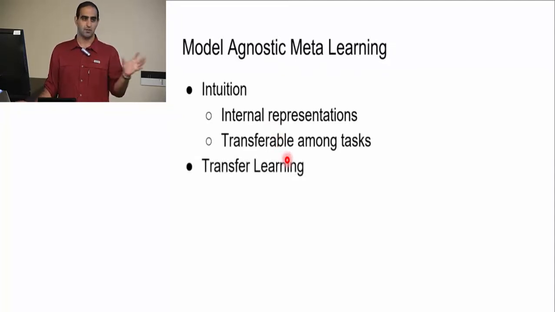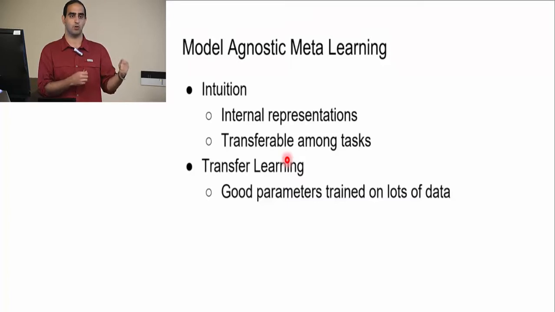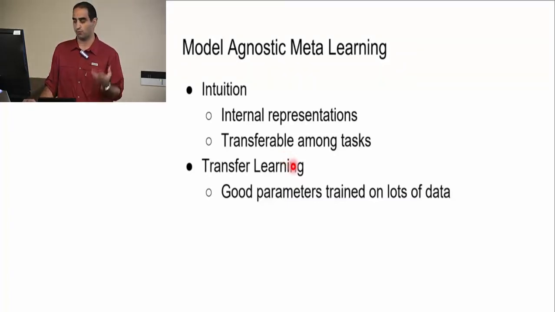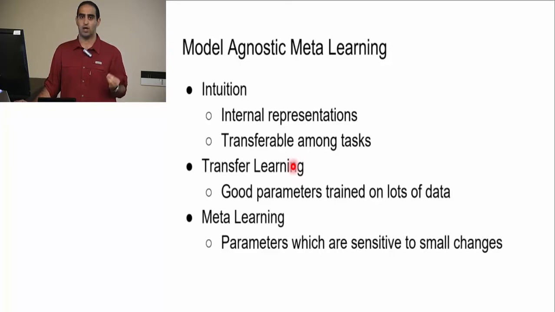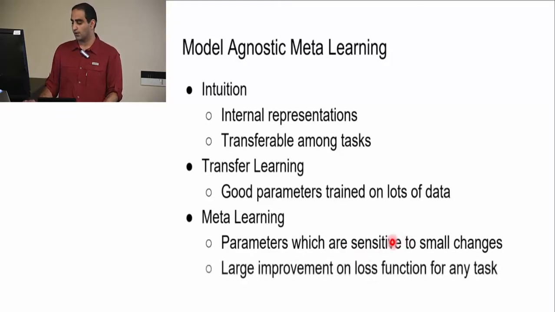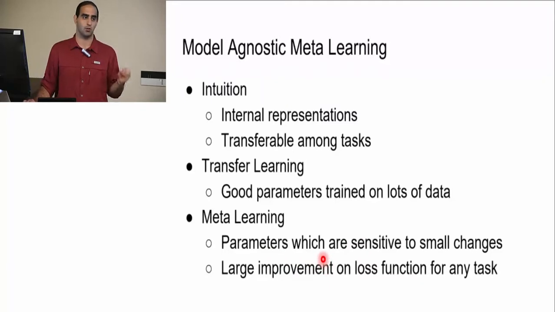And it's kind of similar to transfer learning. In transfer learning, we say we want to learn our starting parameters, which are trained on lots of data because they have good lower level features, and we can fine tune from them, and we hopefully have good parameters for that particular task. Here we want to have good starting parameters which are sensitive to small changes, and also give us large improvement on the loss function for our particular task.